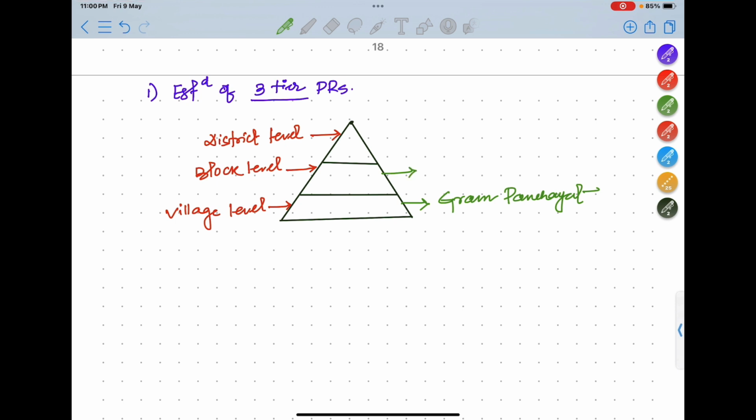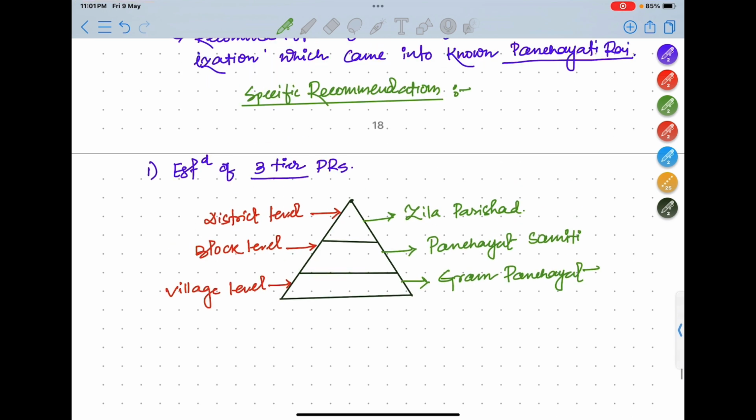In the block level it is called Panchayat Samiti, okay. And in the district level it is called Zila Parishad, okay. Don't worry about the terminologies, I will discuss each and everything afterwards. Now we are talking about the recommendations, what the Balwant Rai Mehta committee recommended.